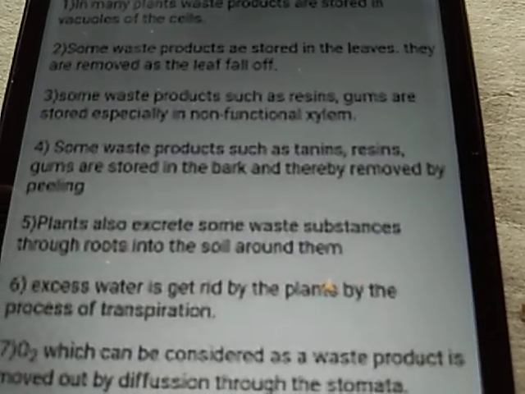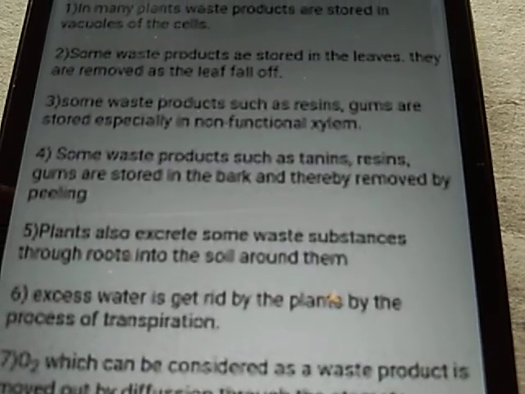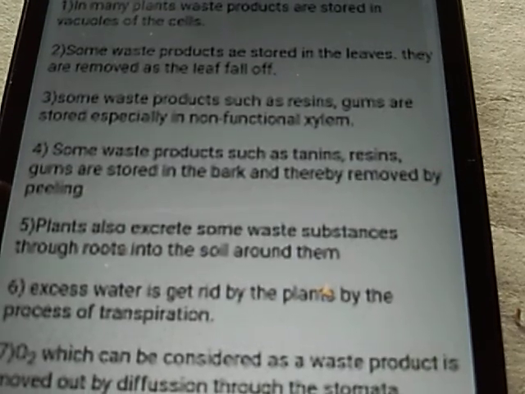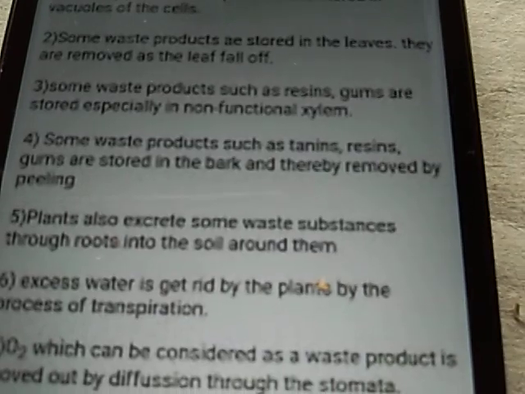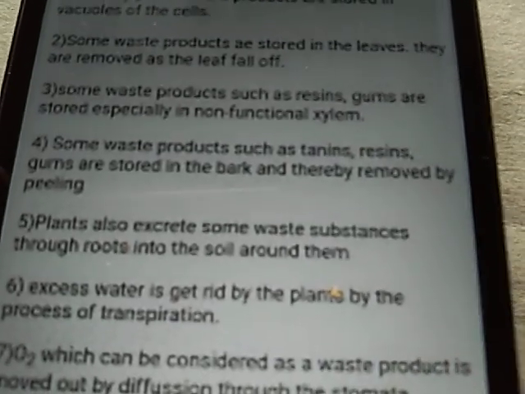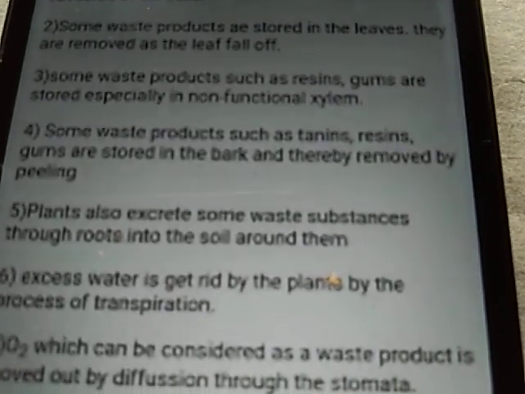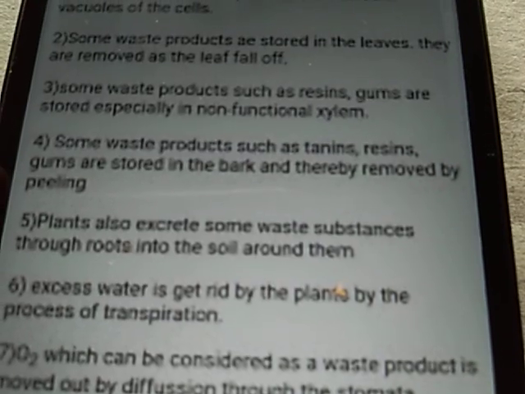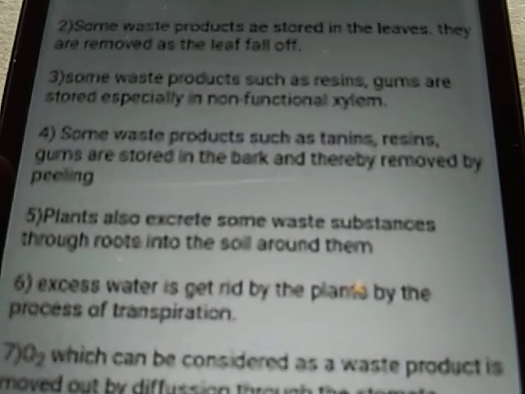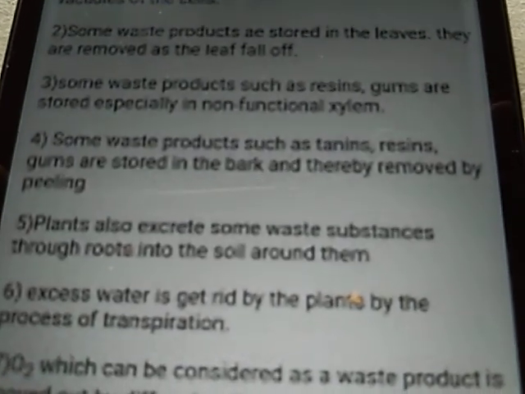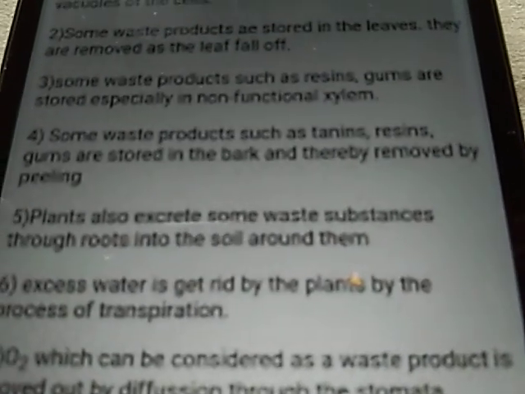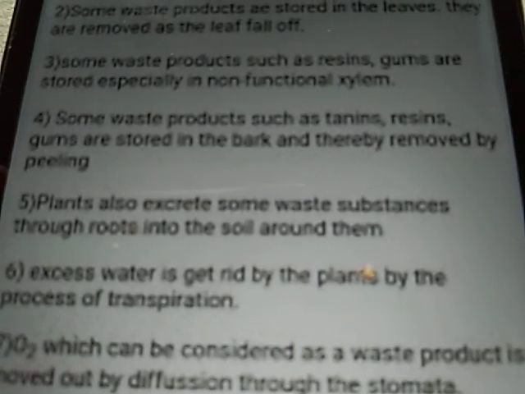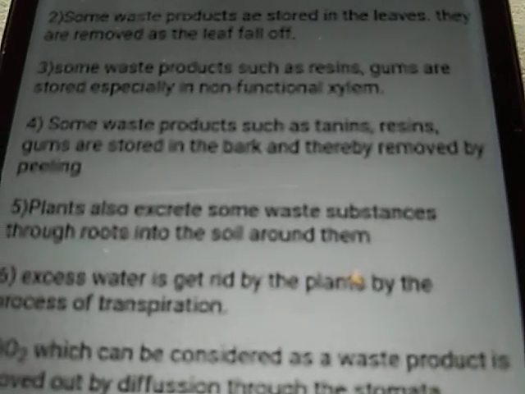And third one, some waste products such as resin and gums are stored especially in non-functional xylem. The old xylem is also storing these waste products. And fourth one, some waste products such as tannin, resins, gums are stored in the bark of the tree.